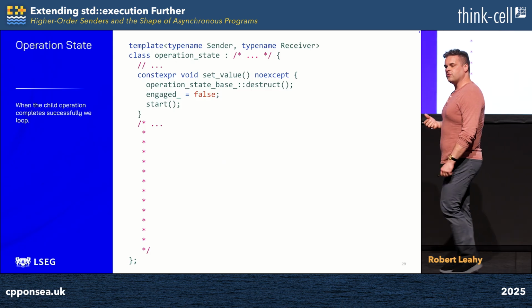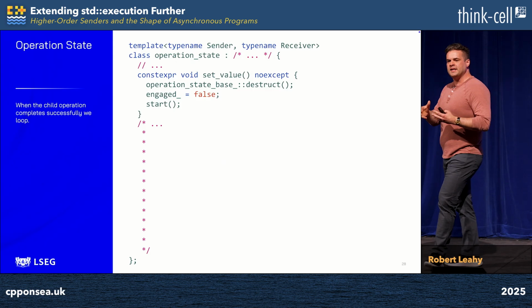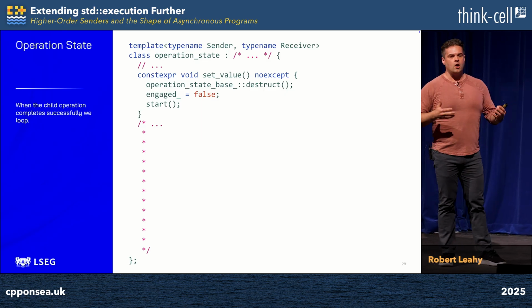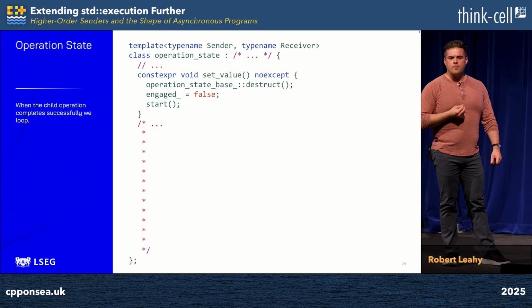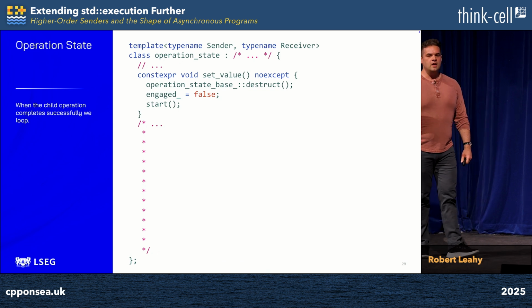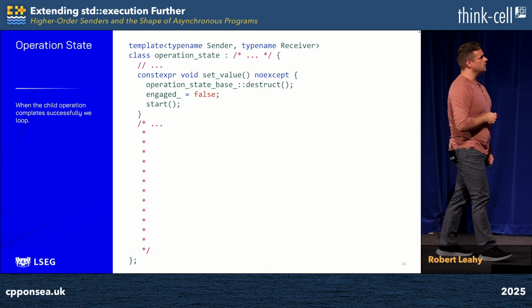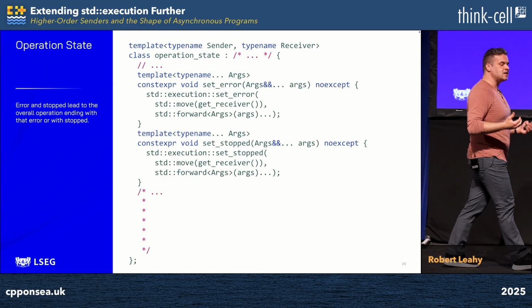And so inside of set_value, the code executed when the body of the loop completes successfully, we simply need to set up another iteration in our infinite asynchronous loop. We go to the base class, we ask it to destroy the operation state associated with the current invocation, we mark engaged as being false, and we move on to the next iteration. Handling errors and stopped, on the other hand, involves us actually ending our loop.